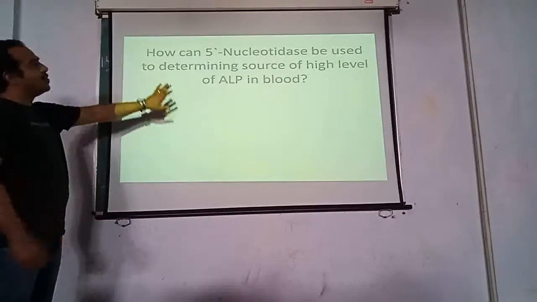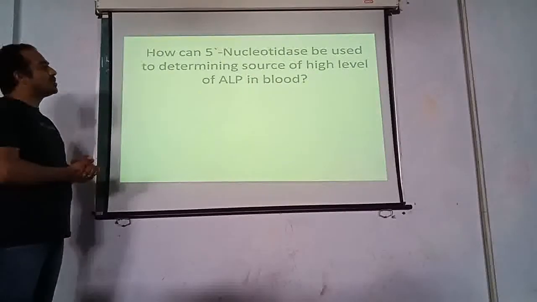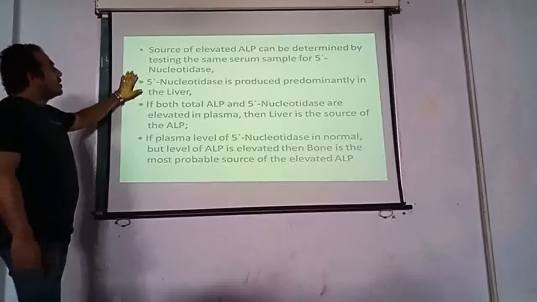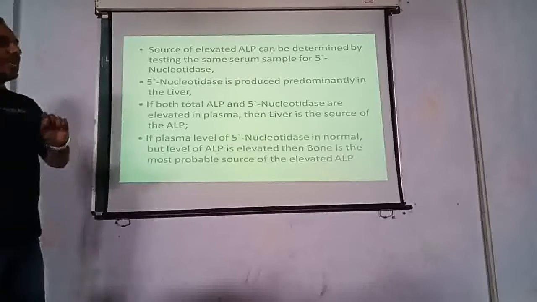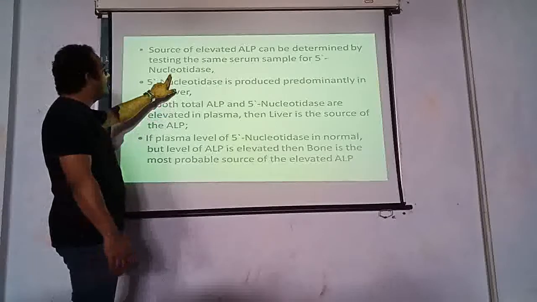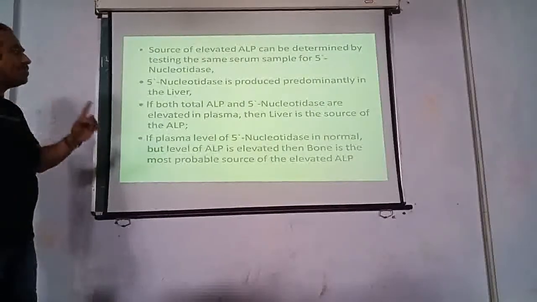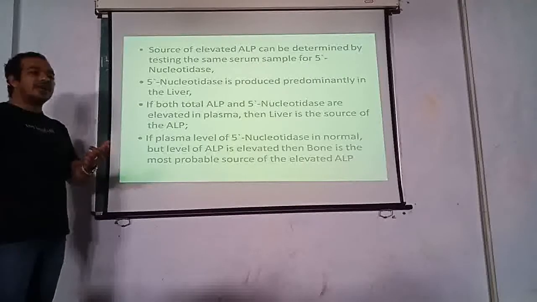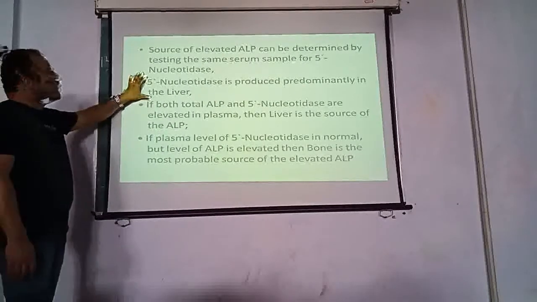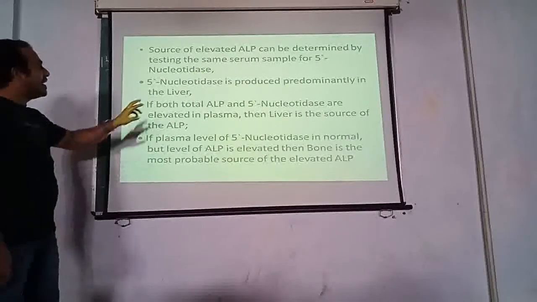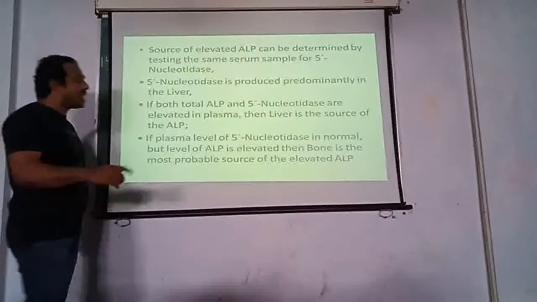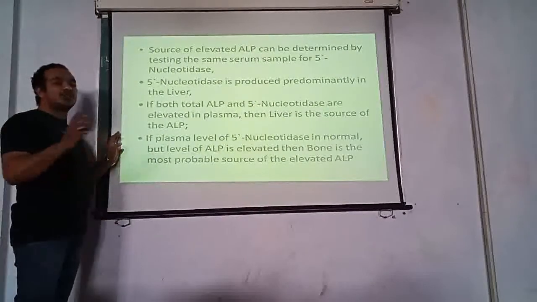And next is 5-nucleotidase. It can be used to determine the source of a high level of ALP in blood. The source of elevated ALP, that is alkaline phosphatase, can be determined by testing the same serum sample for 5-nucleotidase. Now, how will this help us determine whether the raised level of ALP is coming from liver or from bone? So, 5-nucleotidase is produced predominantly in the liver. So, if both total ALP and 5-nucleotidase are elevated in plasma, then the liver is the source of ALP.